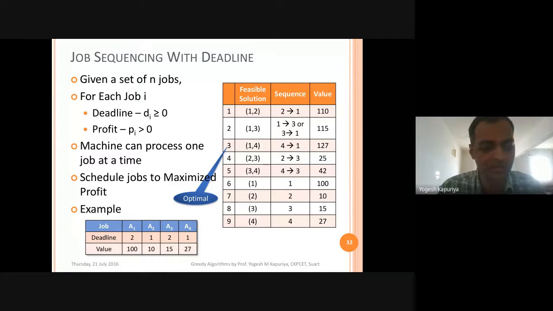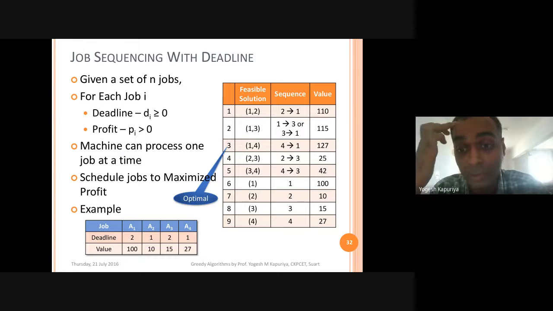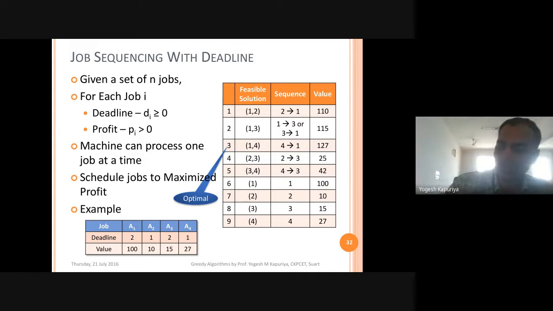That is the difference. So I told you that problem domain is same, but the context is different, and that's why the objective function is also different in both the problem statements. But greedy is applicable to both of these due to its greedy choice property. So I hope you understood the scenario. We have a set of n jobs.